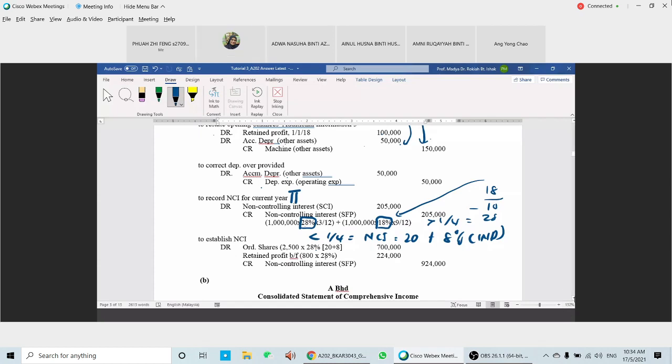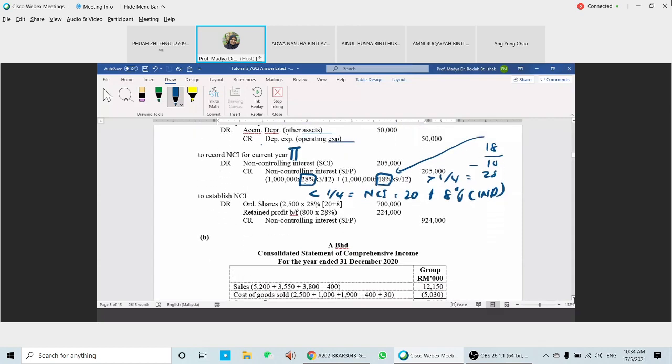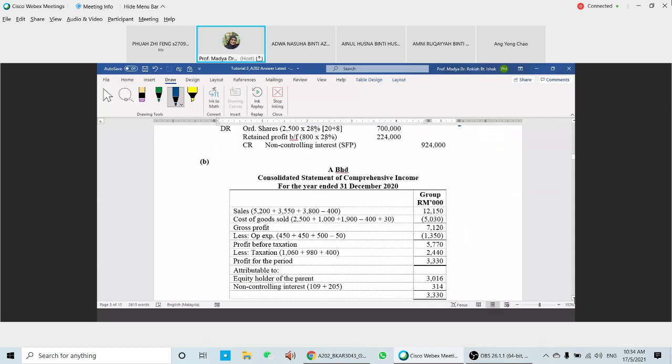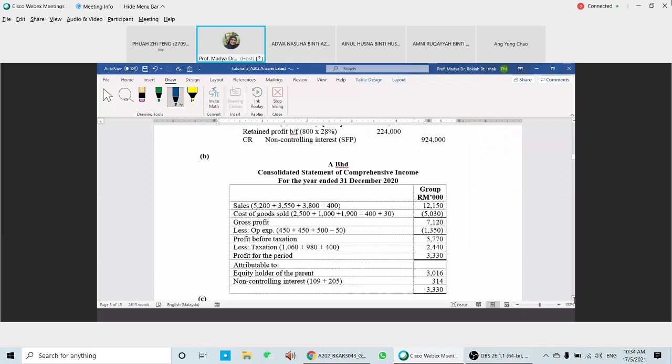Okay, so we proceed now. If you have any question, please ask. So we proceed with the statements here. For the statements, from the journal entry you can prepare the statement. Make sure that you check. Just check. I'm not going to discuss this one. Just check for that one. So this A, B, and C, just combine, and then minus 400 here is for the sales from B to A.